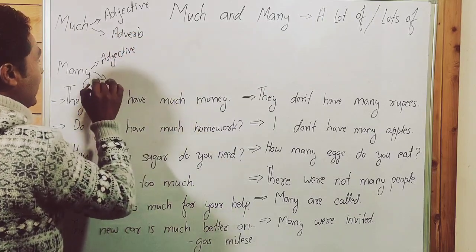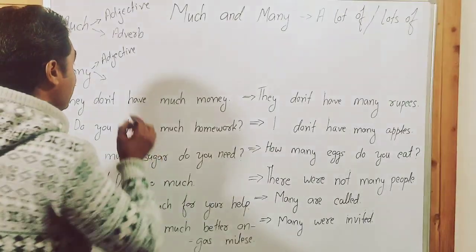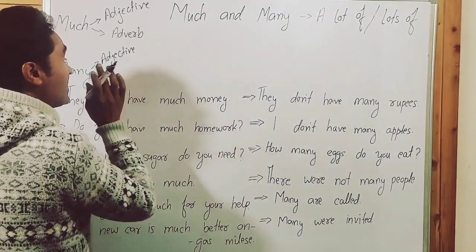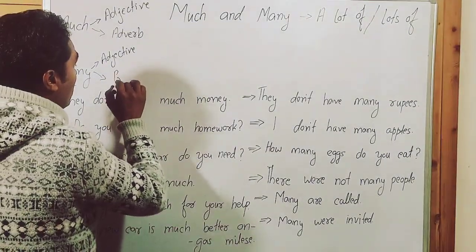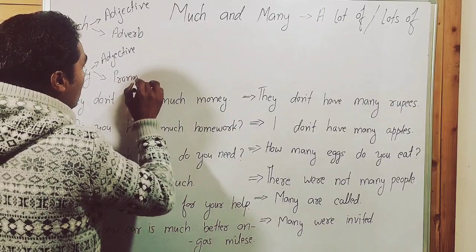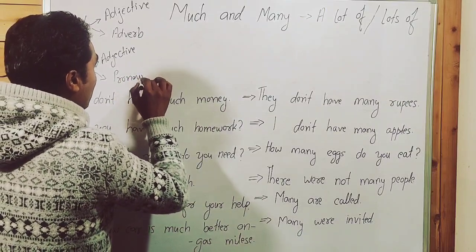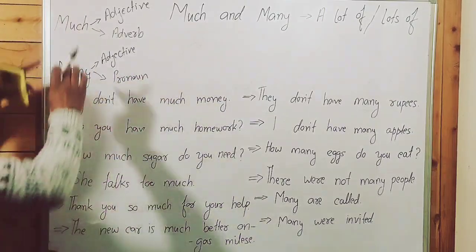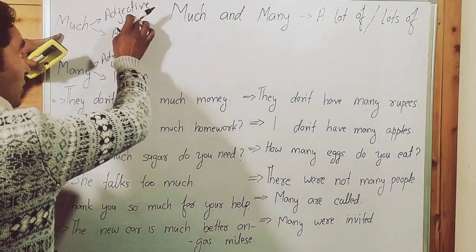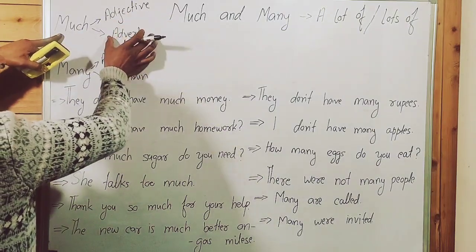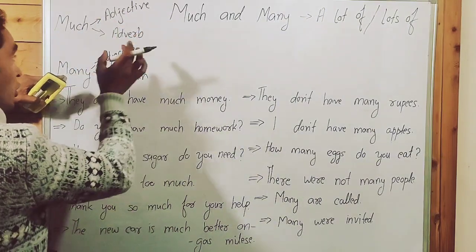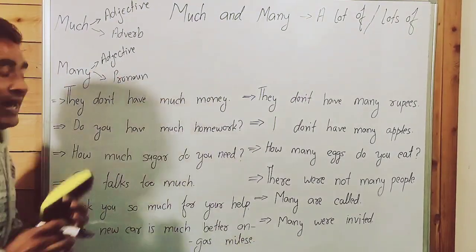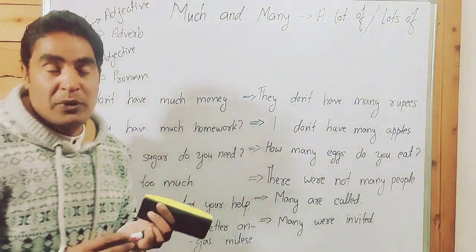Many is used as a pronoun as well. Much is used both as an adjective and as an adverb. Many is used as an adjective and as a pronoun.